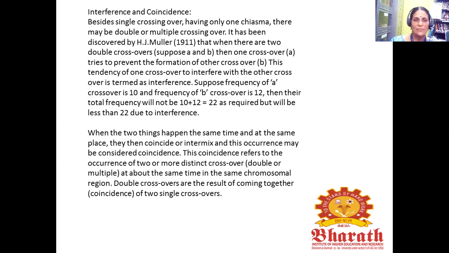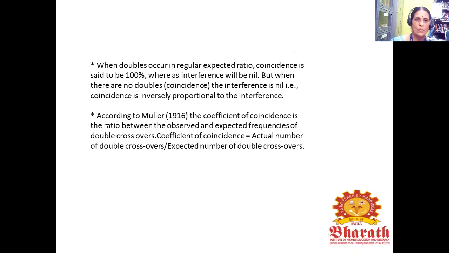This coincidence refers to the occurrence of two or more distinct crossovers at about the same time in the same chromosomal region. Double crossovers are the result of coming together of two single crossovers. When the doubles occur in the regular expected ratio, coincidence is said to be 100%, whereas interference will be nil. But when there are no doubles, the interference is 100%, that is, coincidence is inversely proportional to interference.